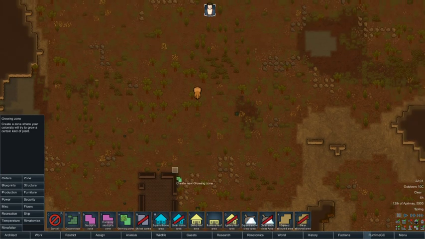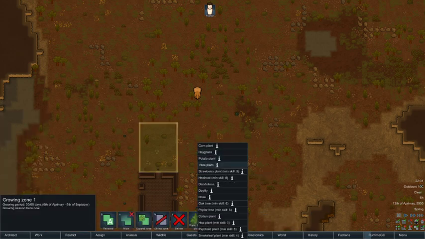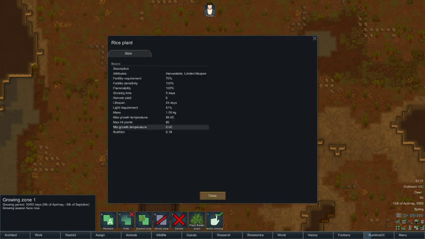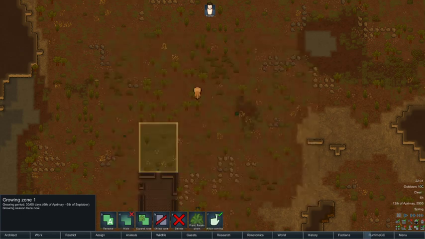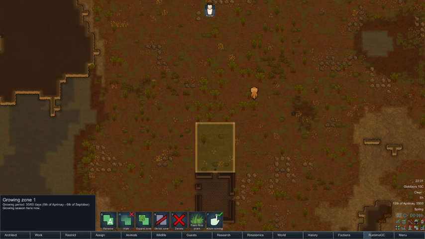So we're going to tile out, I'll say, a relatively large growing zone here. We're going to plant rice plant because it grows very quickly. You see? It's a 3-day growing period, which really helps us out because we can pretty much do the entire thing in 3 days, and then we get a full farm's worth of supplies in 3 days.